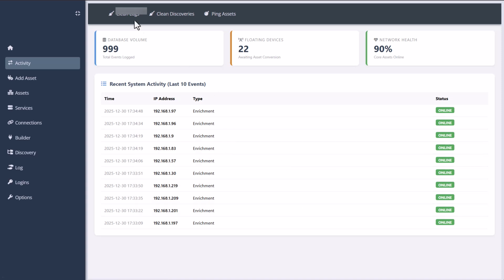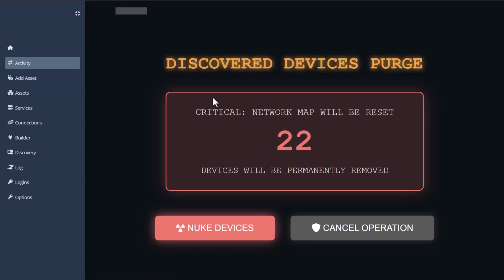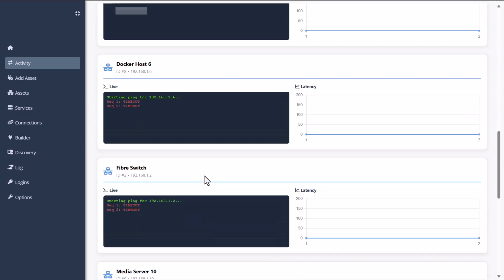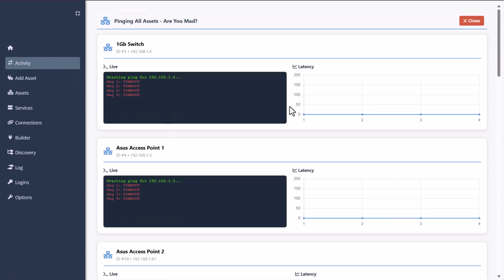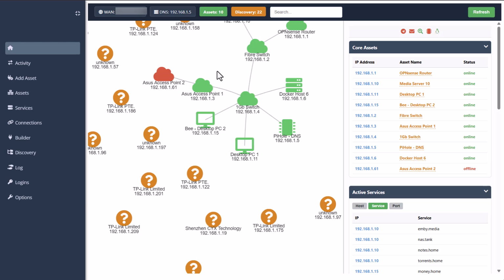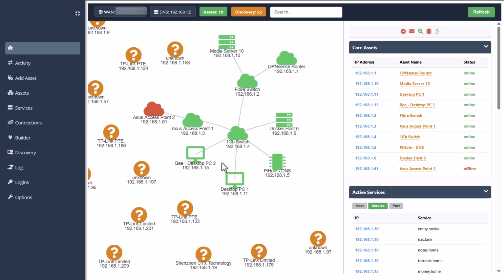Here for the activity, you have the clean logs, as well as the clean discoveries and also the ping all assets. And there you can ping all the devices at once, and right now, everything looks like it's on timeout. Now I should note the ping is using JavaScript and everything, so with the timeout, if you have a little bit of latency there, then that could actually just stop working. And right now, I don't know if I'm logged into Scriptcase, but yeah, just a little bit of latency here, and that is not very, it's not perfect, let's say.